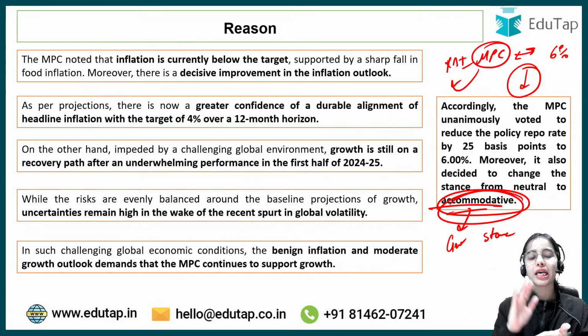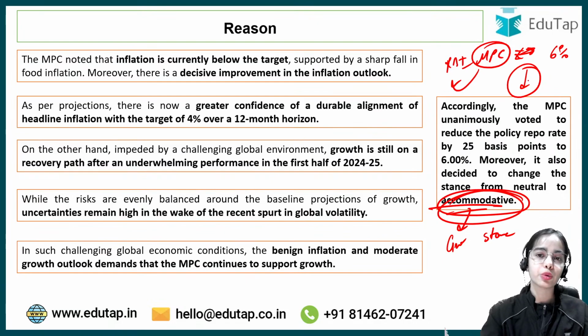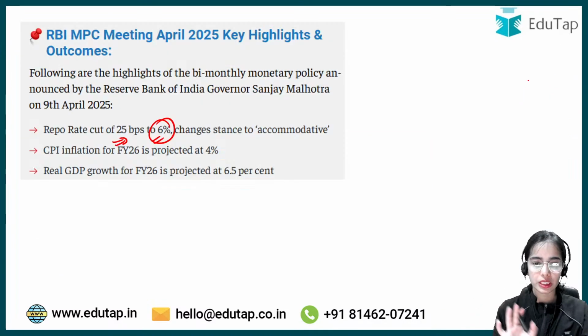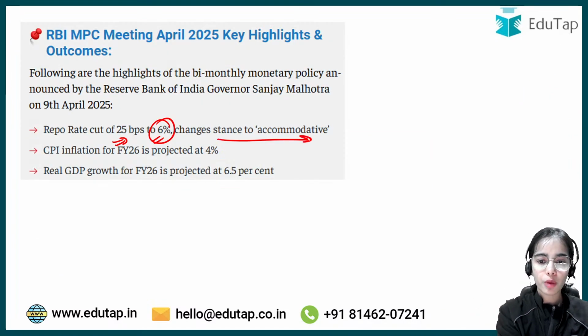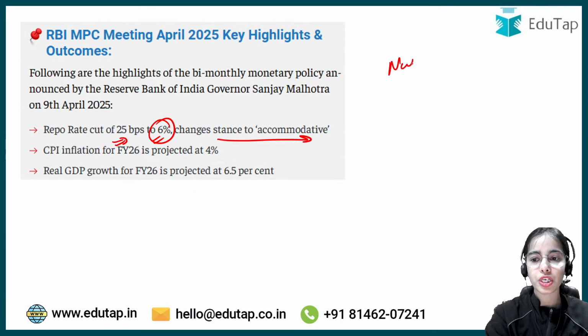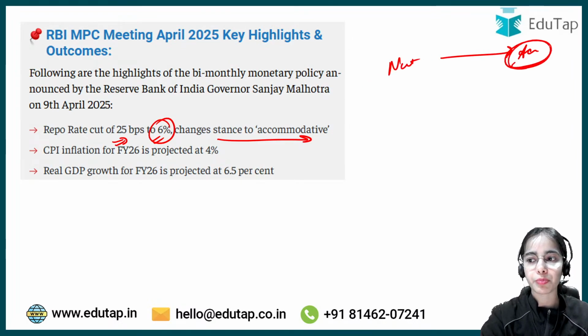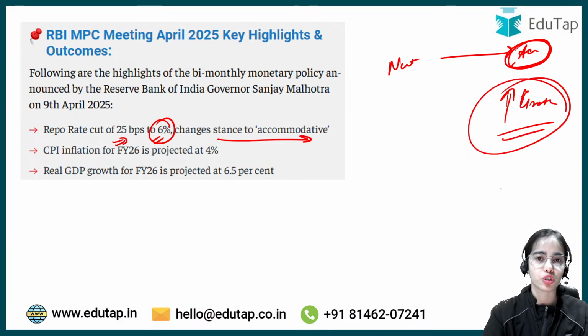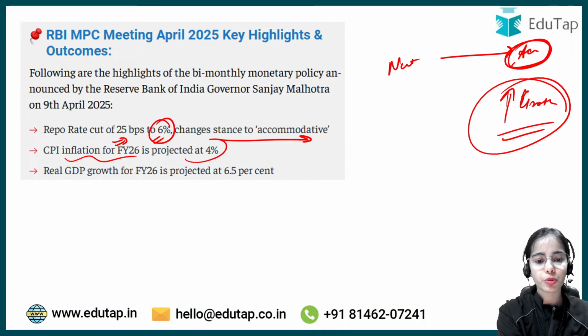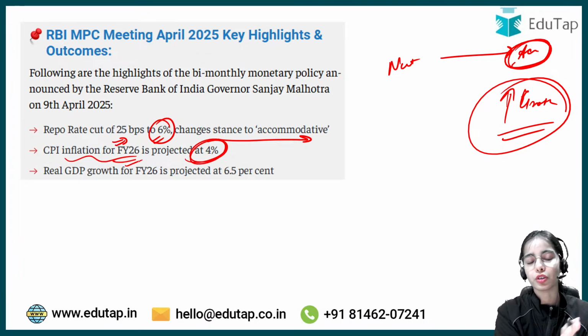Accommodative stance means that the RBI is focused on stimulating the economy. The MPC is focused on boosting growth by keeping the repo rate at the previous level or reducing it further. This is the idea. That is a big decision to boost growth and to show market participants that the RBI is focused on growth. CPI inflation is projected at 4% for financial year 2025-26.